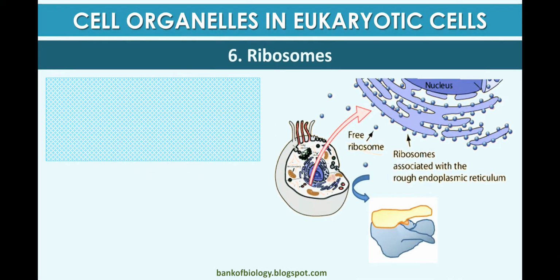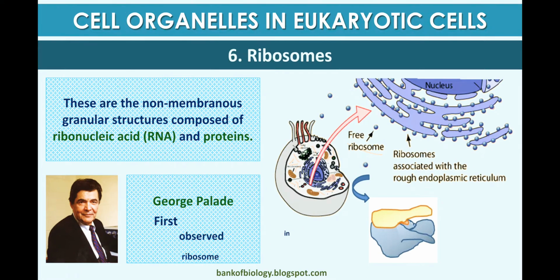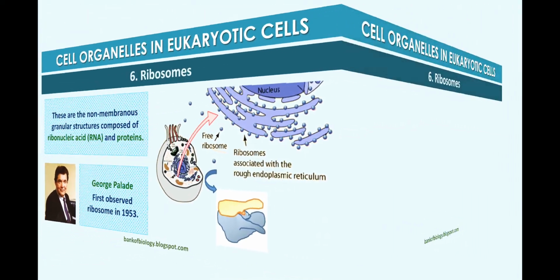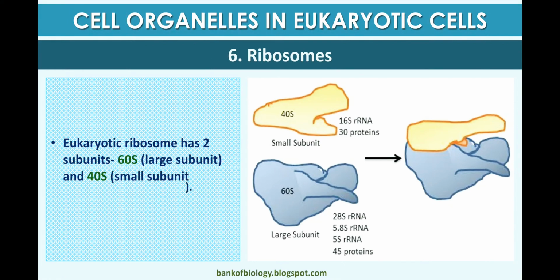Now the ribosomes. These are non-membranous granular structures which help in the translation process of ribonucleic acid into protein. They were first discovered by George Palade in 1953, and George Palade gave the knowledge about the ribosome.